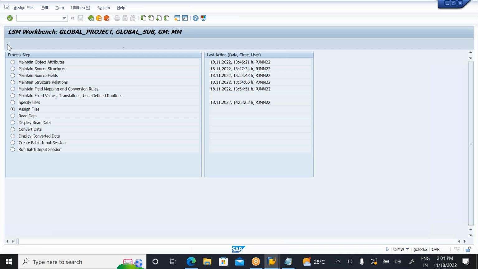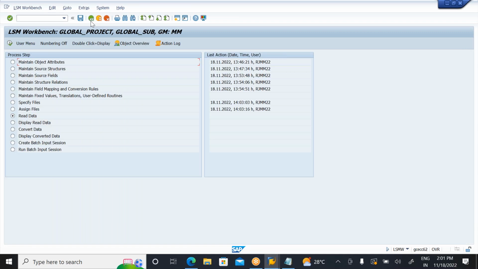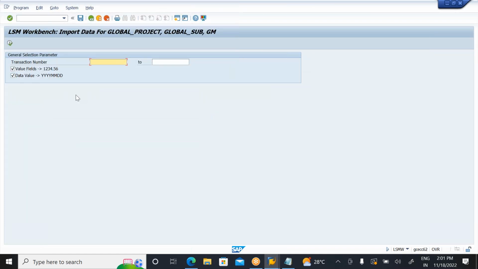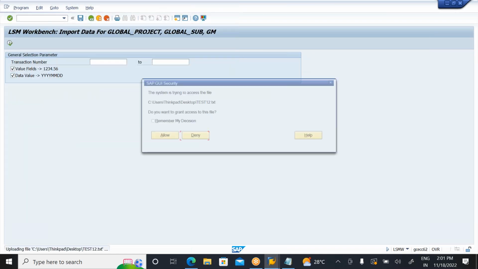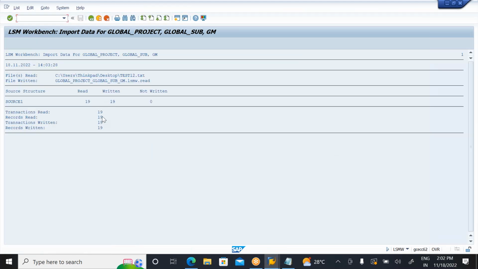Assign files. So again, you go to change mode. Simply, you need to assign the files here. Again, you go back. Now you need to read the data. Click on execute here. So how many files are there? So total 19 files here. 19 files are read by the system.